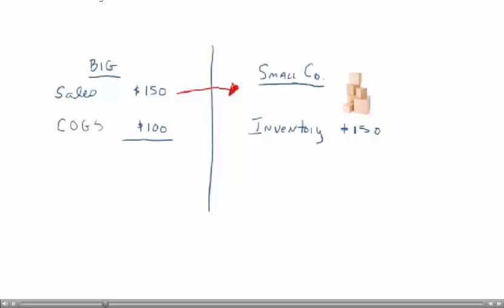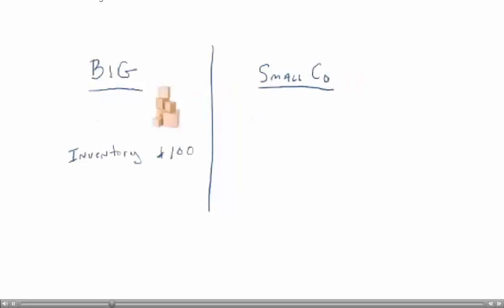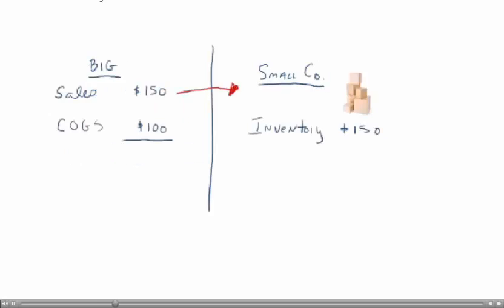Now notice for Big Company, the inventory that they paid $100 for is now gone, so they're going to treat that as cost of goods sold of $100. They bought it for $100, but now from their viewpoint they've sold it to Small, a separate company. So on Big's own financial statements they would say they have sales of $150, cost of goods sold of $100. Small Company has bought this inventory, so on their balance sheet they would claim $150 of inventory. Big corporation would say, we have a profit of $50 on the sale of inventory.